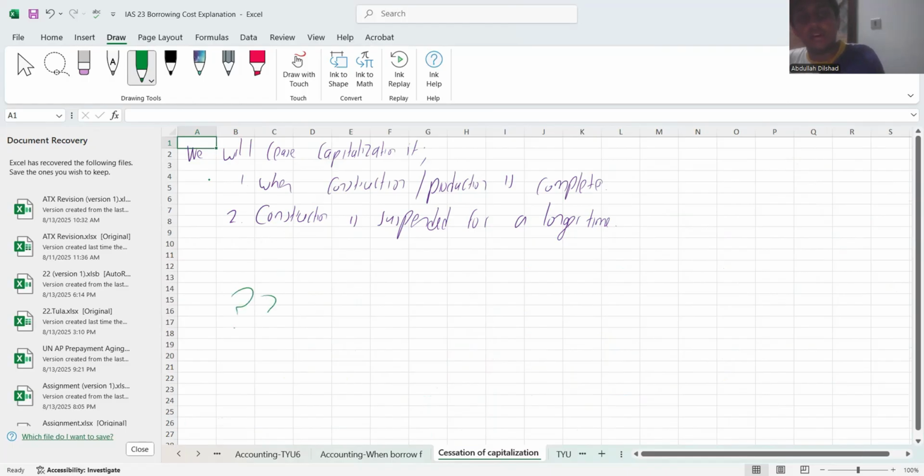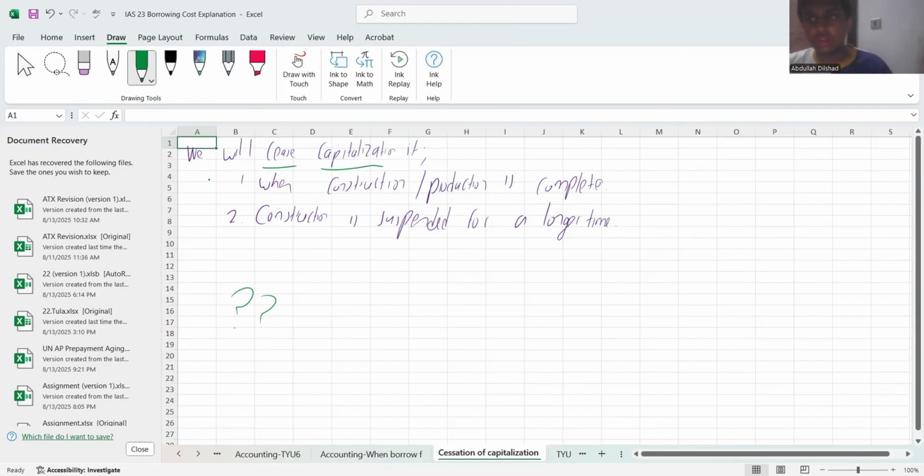Now a question would come: when will I cease capitalization? When will I stop capitalization? I told you, you will only capitalize during your construction period. Anything after your construction period, you cannot capitalize. If the building is complete, if you have constructed the building 100%, then obviously there is no point in capitalizing interest expense. Only your interest expense will be capitalized during the construction period only.